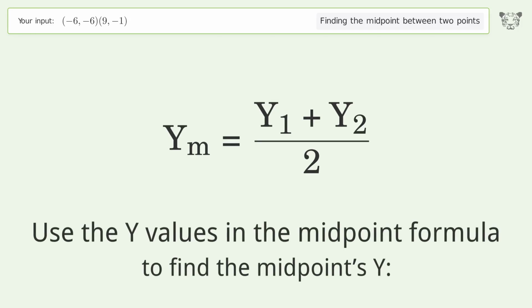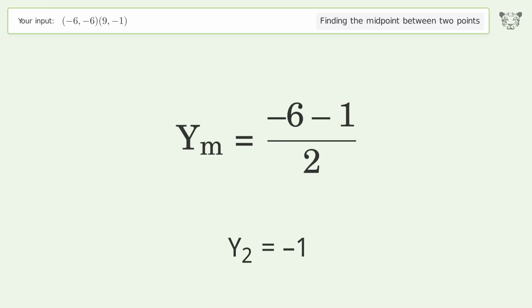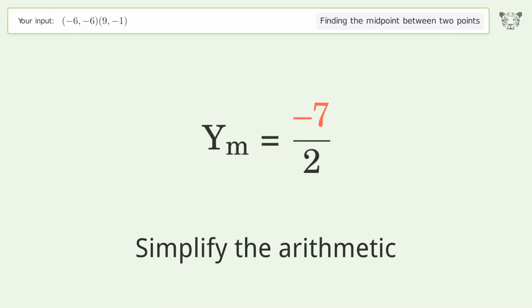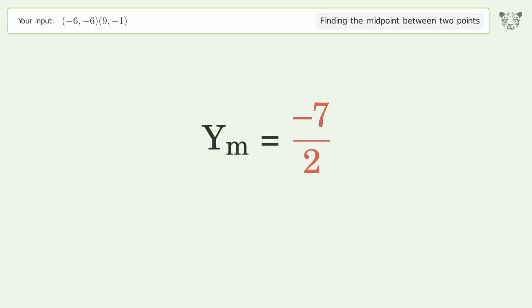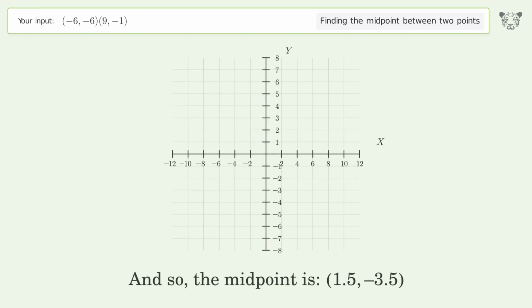Use the y values in the midpoint formula to find the midpoint's y. y1 equals negative 6. y2 equals negative 1. Simplify the arithmetic. And so, the midpoint is 1.5, negative 3.5.